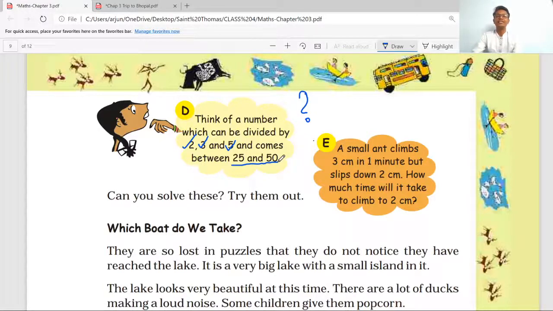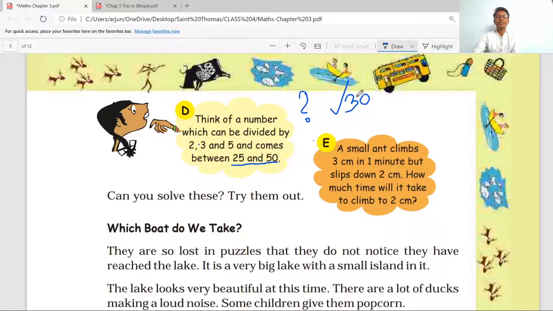For this type of question, if it is asked in an exam, what you have to do is just multiply the given numbers, these three numbers. 2 into 3 into 5: 2 into 3 is 6, 6 fives are 30. So we have to find a number which can be divided by 30. Between 25 and 50, the only number which can be divided by 30 is 30 itself. So your answer will be 30.